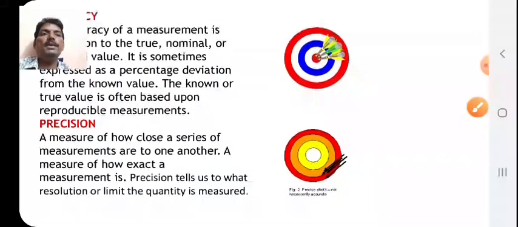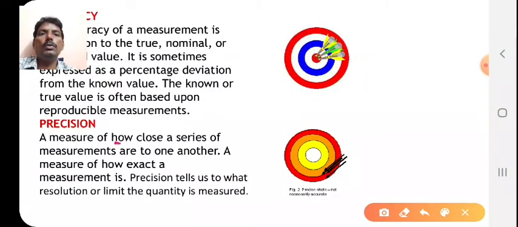Now what about the precision here? Precision is a measure of how close a series of measurements are to one another. Now you see the difference between this and this. Actually your target is this one, but you will find that some are in this range, some are in this range. So how close they are is the series of the measurement.